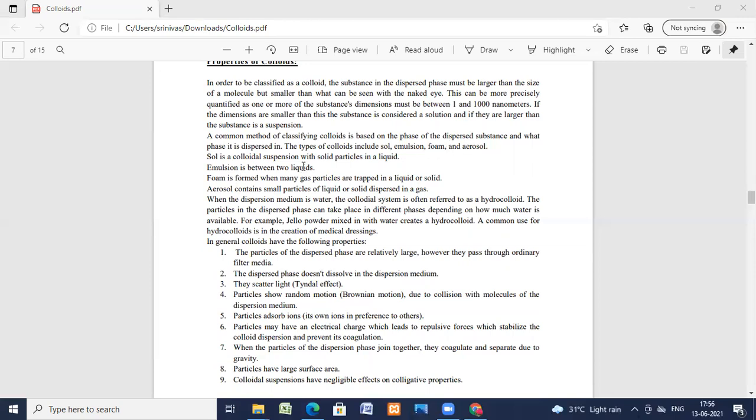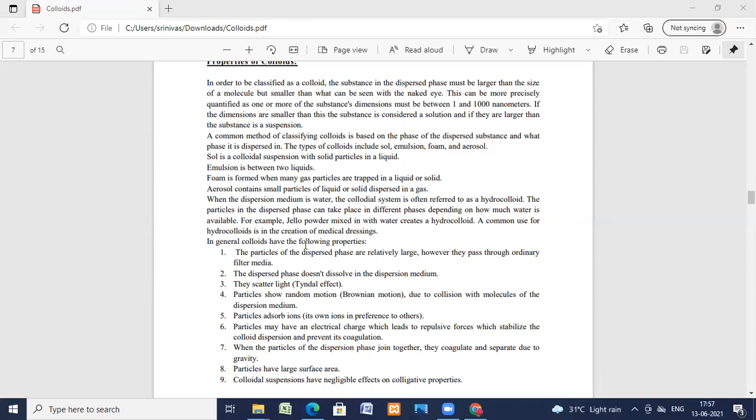An emulsion is between two liquids. A foam is formed when gas particles are trapped in a liquid. An aerosol is small particles of liquid or solids dispersed in gas. So when the dispersion medium is water, the colloidal system is often referred to as a hydrocolloid. The particles in the dispersed phase can behave differently depending on how much water is available. For example, jello powder mixed with water creates a hydrocolloid. Hydrocolloids are also used in the creation of medical dressings.